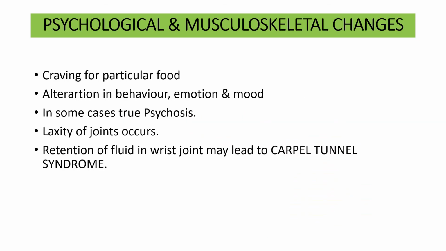There are psychological and musculoskeletal changes also in pregnancy. What happens? There is craving for particular foods, alteration in behavior, emotional and mood changes, and in some cases there can be true psychosis. In the musculoskeletal changes, you can see laxity of the joints, and there may be retention of fluid in the wrist joint, which may lead to carpal tunnel syndrome.